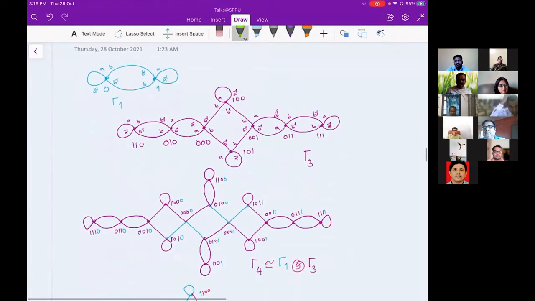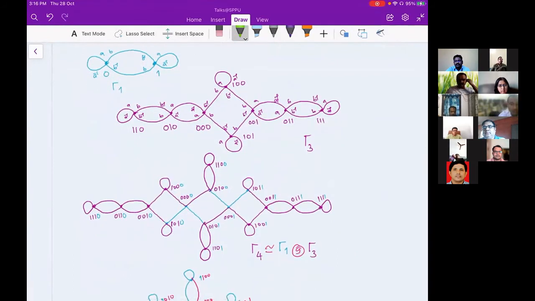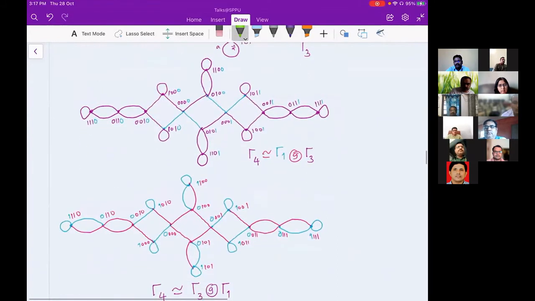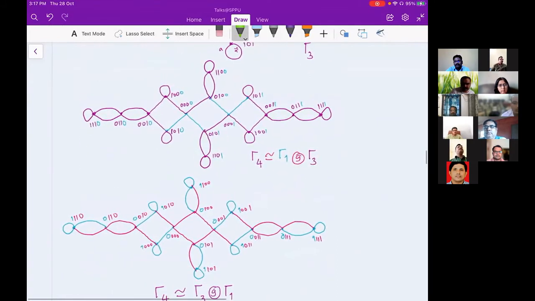And now what I was trying there is written here. I took 2 copies of gamma 3, and I'm considering gamma 4 as gamma 1 generalized replacement gamma 3. And I also did it the other way around, gamma 3 generalized replacement gamma 1, and you can see the same thing. There are 8 copies of gamma 1, because in gamma 3 there are 8 vertices. Or when you are taking gamma 1 generalized replacement gamma 3, there are 2 vertices in gamma 1. That's why you need 2 copies of gamma 3. Gamma 3 means the tile graph of gamma 3.